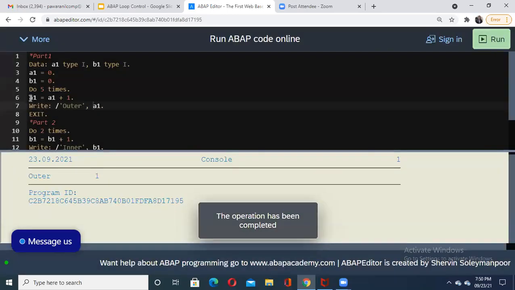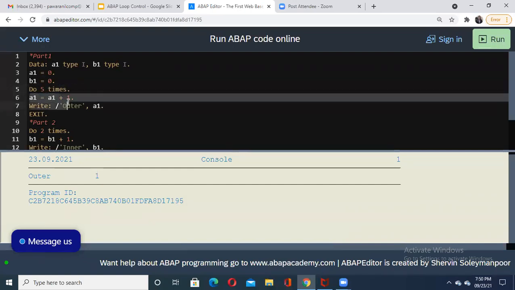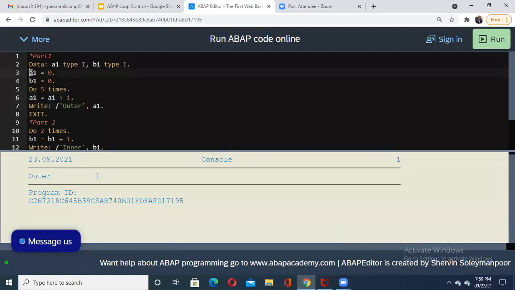See what happened when you started with do 5 times. First it took the value of a1 plus 1. If you see this a1 at the top, it was initially given value 0, so it becomes 0 plus 1. So in the write statement we show the value 1. But when exit came, it exits from all the execution, meaning it does not execute the remaining part. It even stopped the execution of the current do loop. It is not executing 5 times, it is executing only once. So exit terminates your code immediately at that moment, and whatever execution it has done is shown.